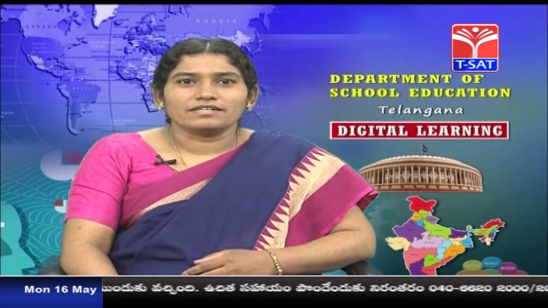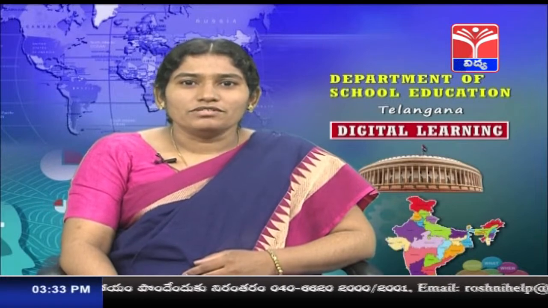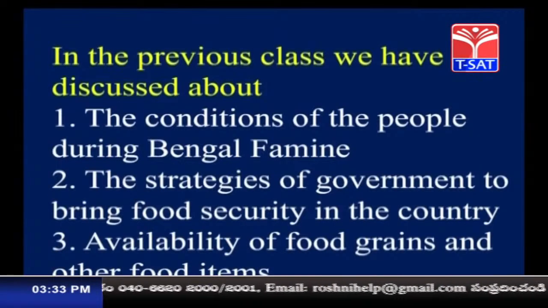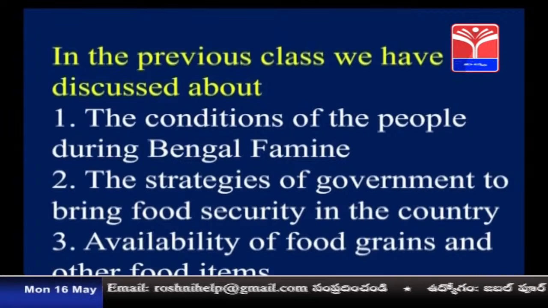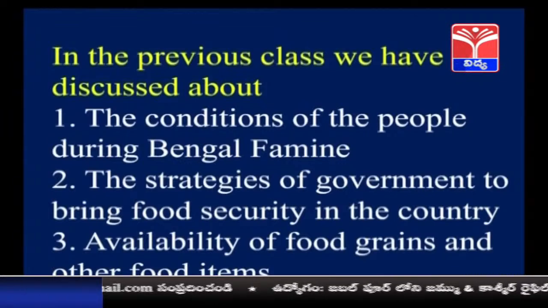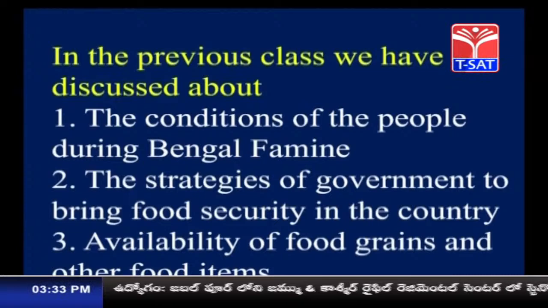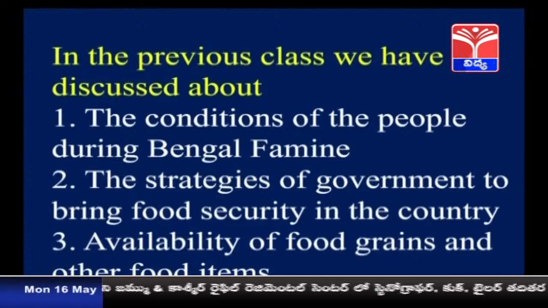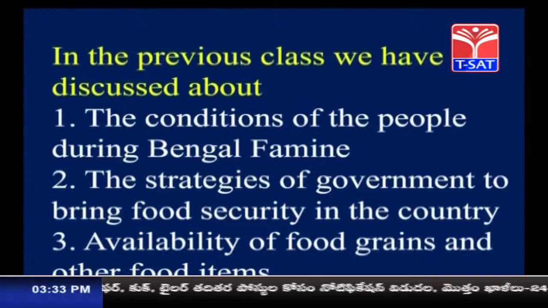Children, in the previous class, we have discussed about the conditions of the people during the Bengal famine, the strategies of the government to bring food security in the country, availability of food grains and other food items.